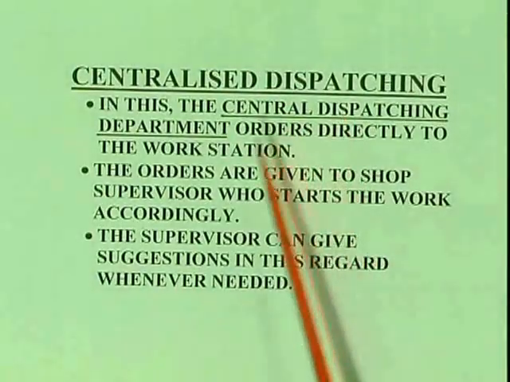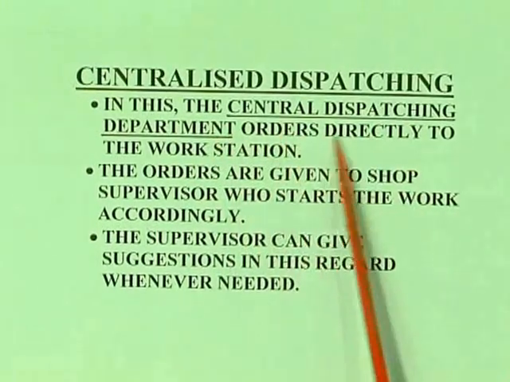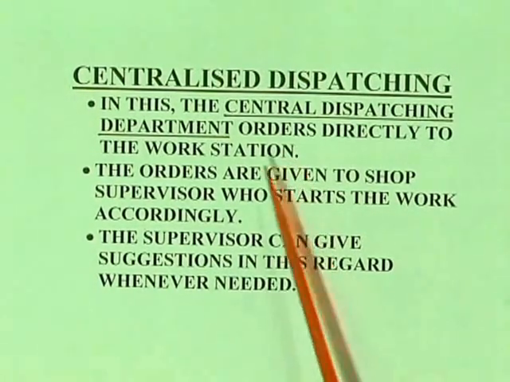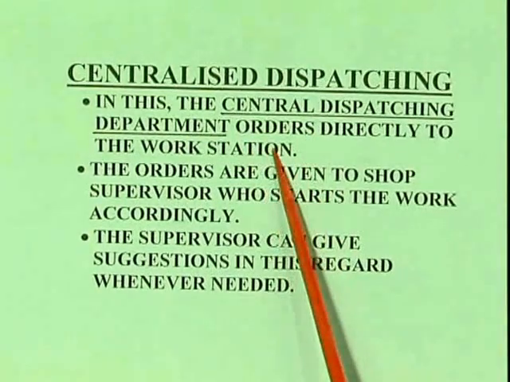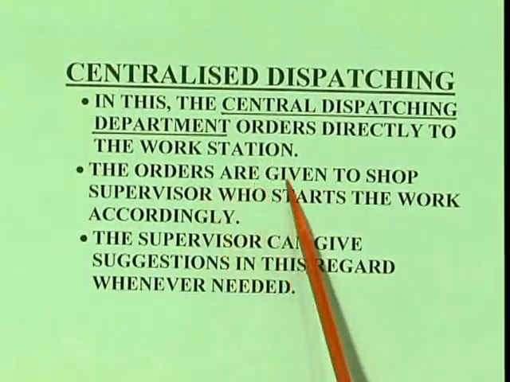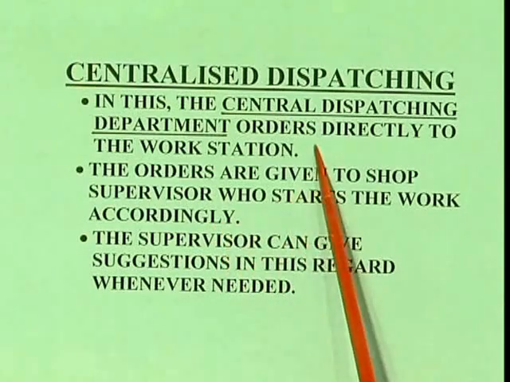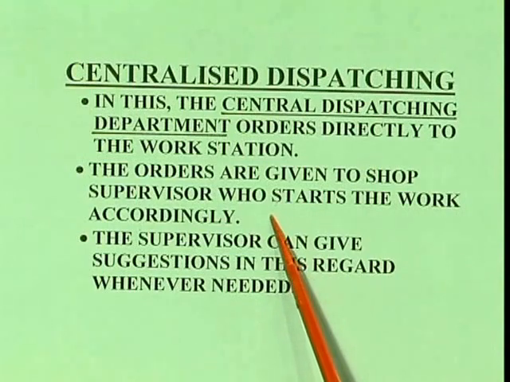Let us see this centralized dispatching. Here the central dispatching department gives orders directly to the workstation. So instead of the supervisor, the dispatching department directly gives the orders. The orders are given to the shop supervisor, who starts the work accordingly.